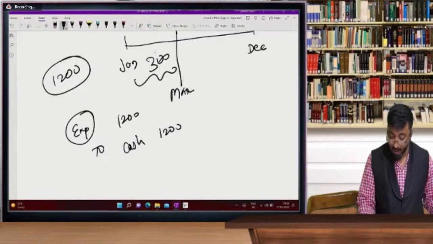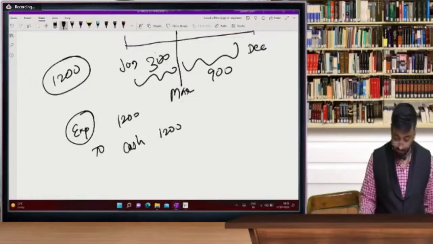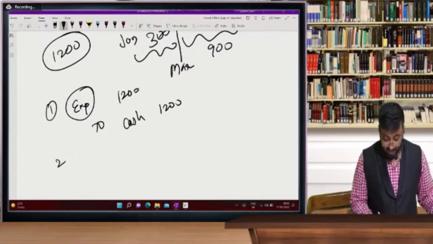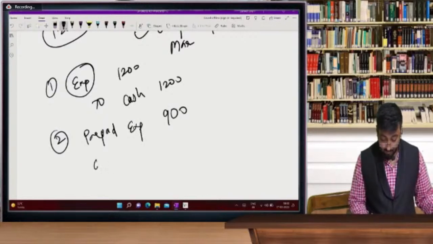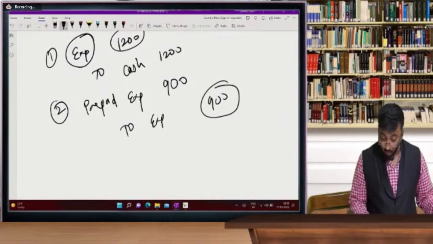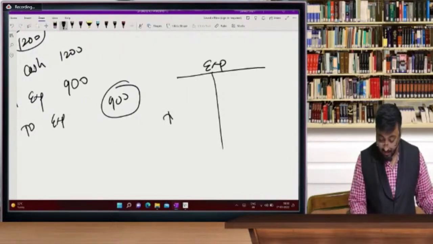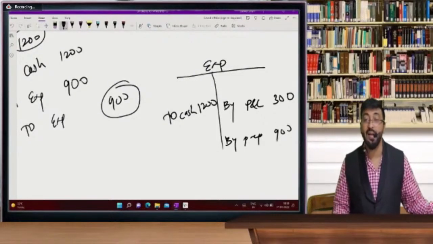But for up to March, only 300 is the amount and 900 is the amount from March to April to December. So expense to cash and second entry, prepaid expense 900. एक्सपेंस अकाउंट को कैंसल करेगा मैं by 900 because this only 300. Now what is the balance in expense account? You can see expense account debit to cash 1,200 and by prepaid I cancelled by prepaid 900 and profit and loss account 300. So what is the entry for prepaid expense?